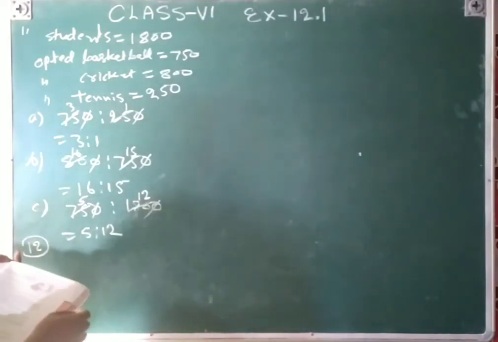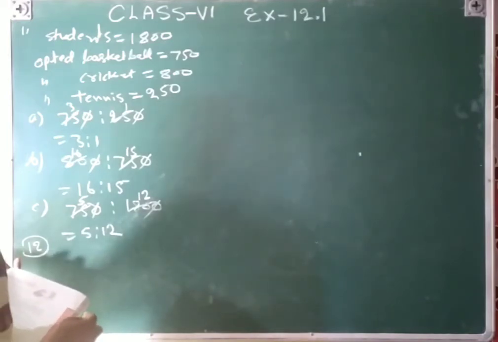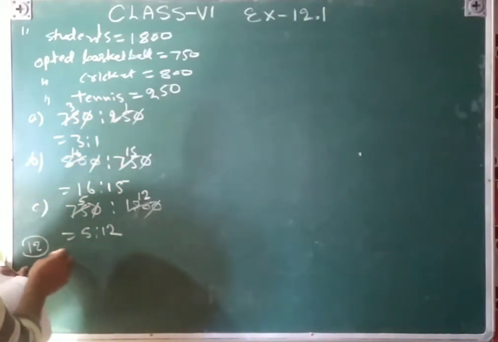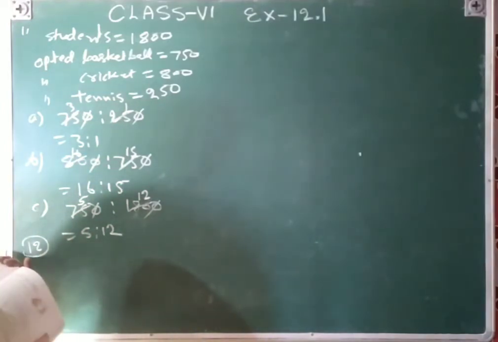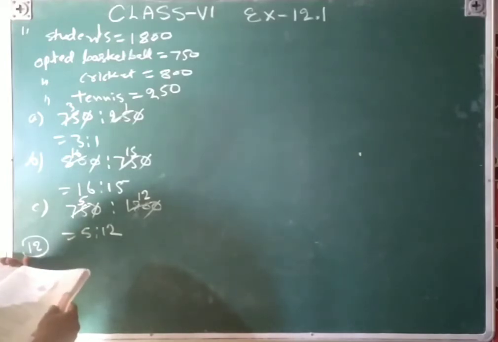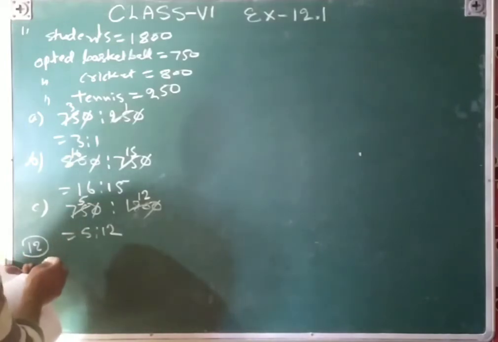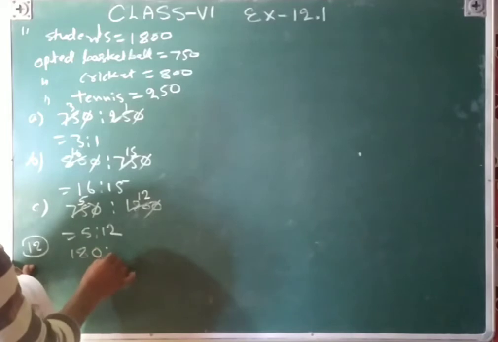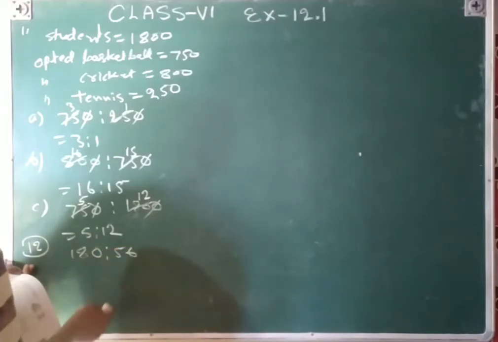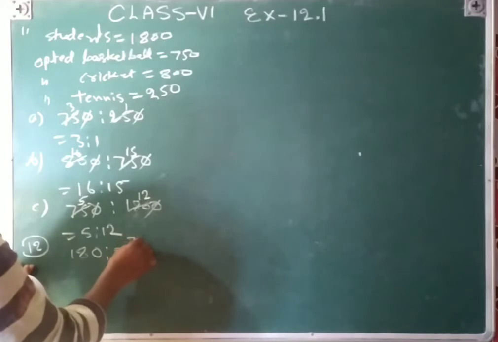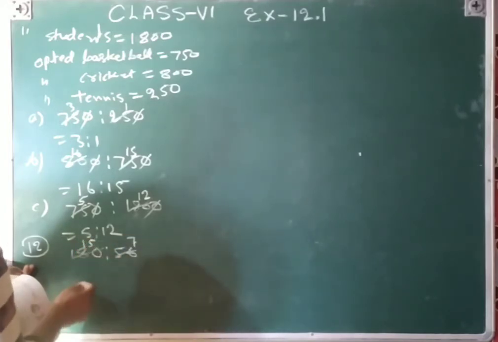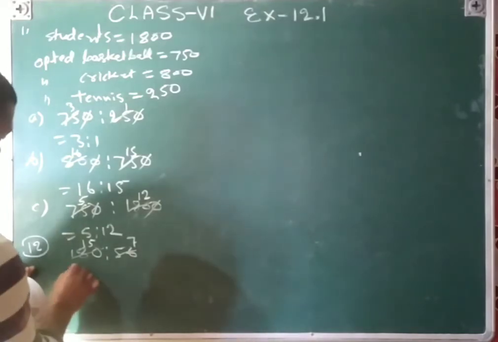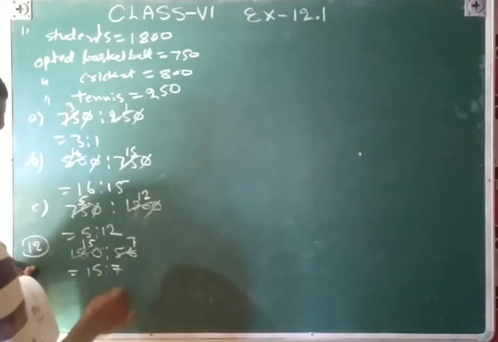cost of a dozen pens. A dozen pens is equal to 180. 8 ball pens, so the cost of 12 pens is 180 and the cost of 8 pens is 56. Find the ratio of the cost of pens to the cost of ball pens. So that will be 180 ratio 56. 8 sevens are 56, 8 and 15 and 8, so that will be 15 ratio 7.